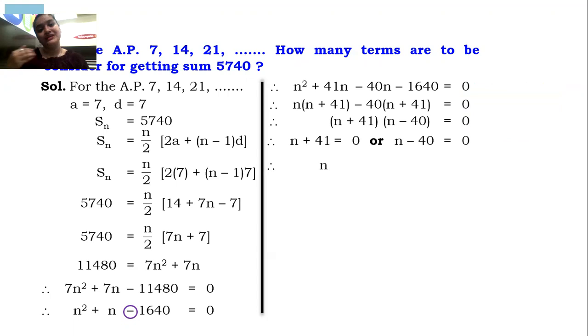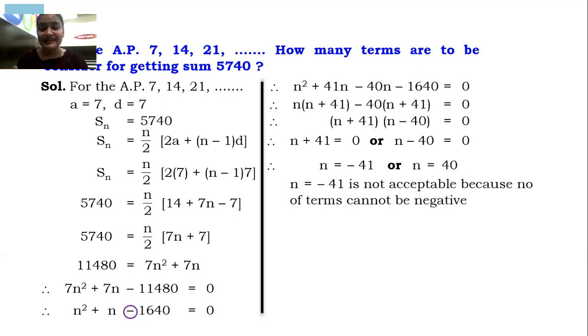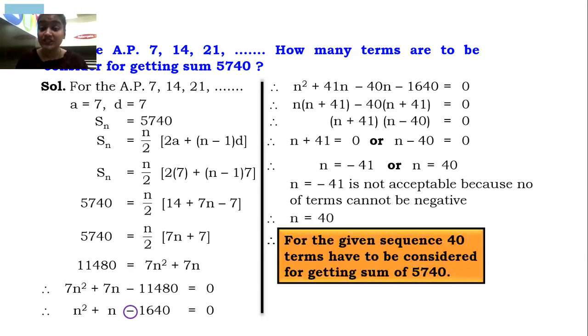41 will be shifted to the other side, it will be minus 41. Minus 40 shifted to the other side will be 40. Now over here guys, n equals minus 41 is not acceptable because it needs to be a natural number, because it is a term number. So the answer of n is 40. That means 40 terms have to be considered for getting the sum 5740. Am I very clear guys?